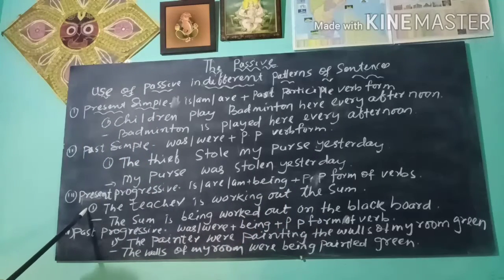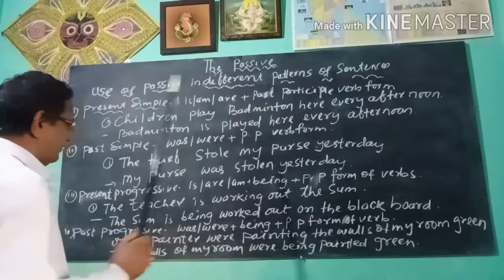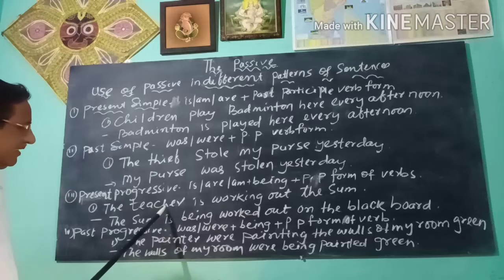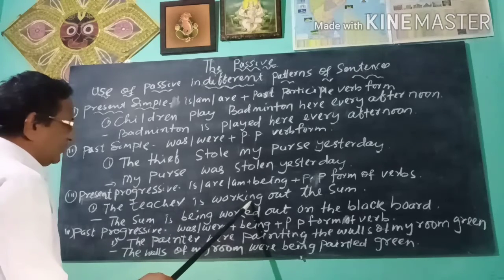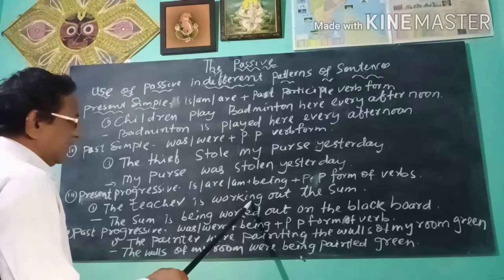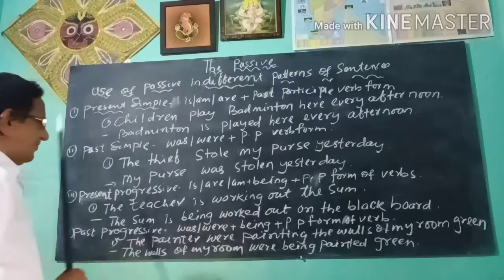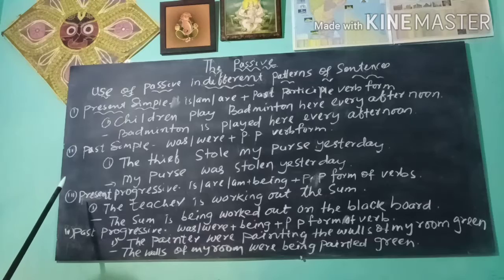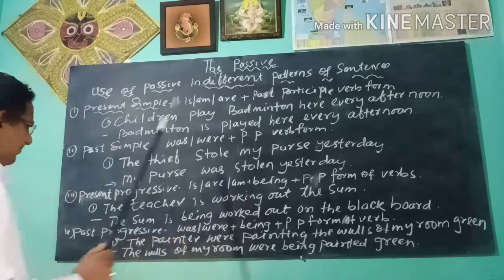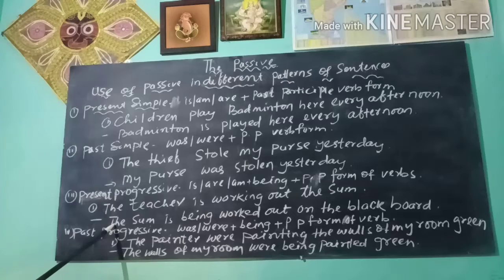You see the active sentence. The teacher is working out the song. Here the teacher is subject, is working out is the verb group, a transitive verb, and the song is the object. You see, the object, the song, comes to the subject position in the passive sentence.